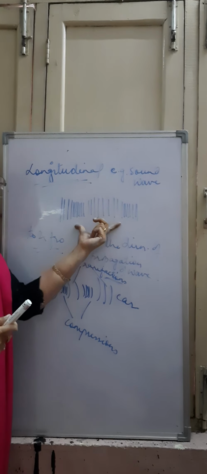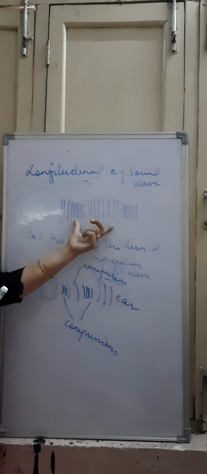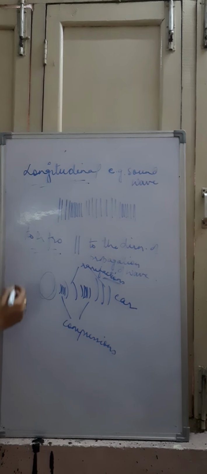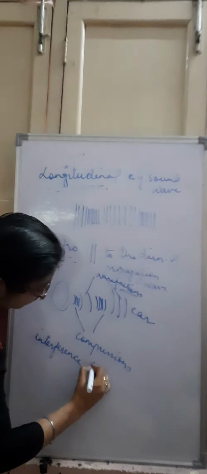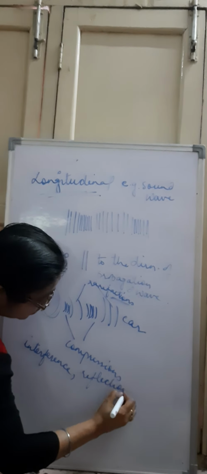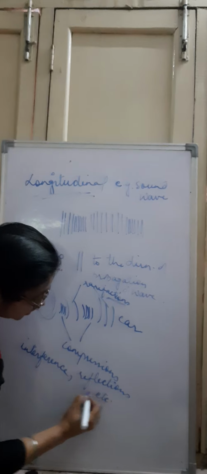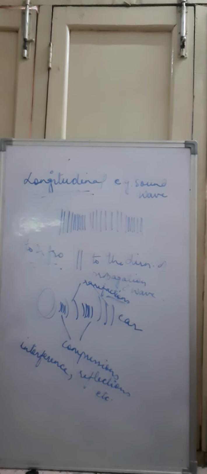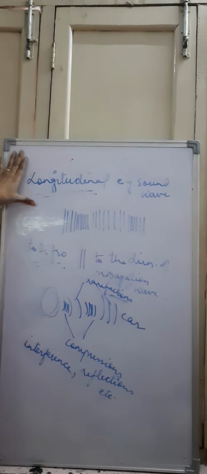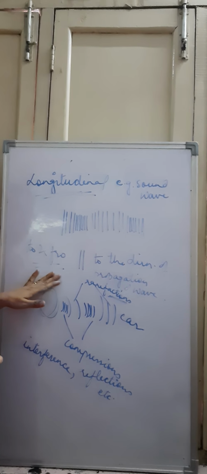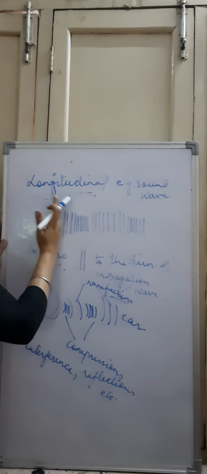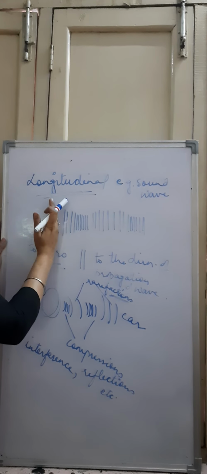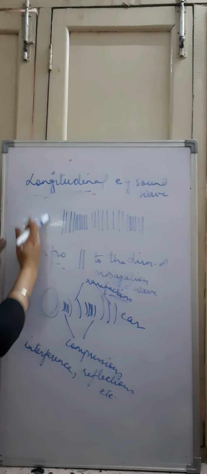They are not having the properties of electromagnetic waves here, but they will satisfy the other conditions of a wave like interference, reflections, etc. These properties are satisfied by both the waves, but in longitudinal waves they move parallel to the direction of propagation of wave. To and fro means forward and backward. If we are having the hand like this, movement of the hand should be like this. In the transverse wave, the movement of the hand should be like this.